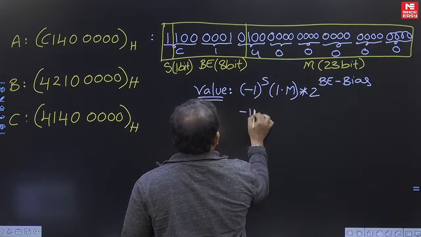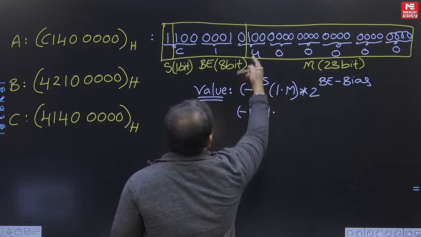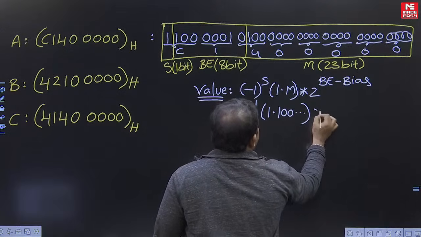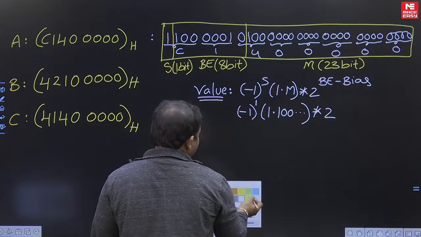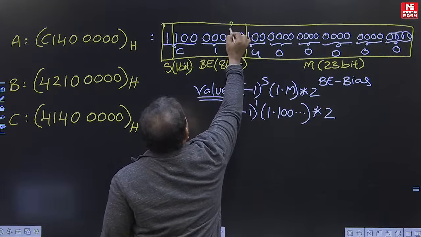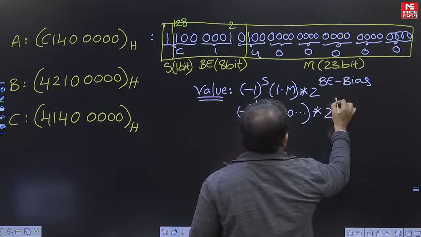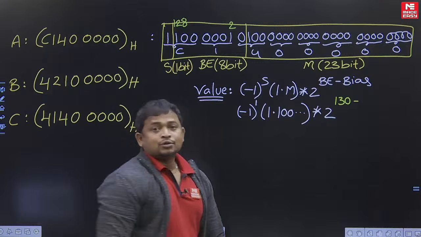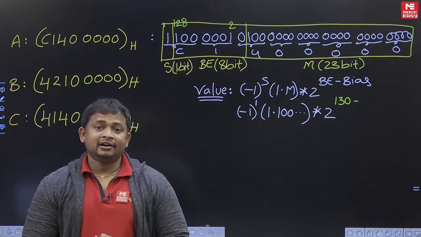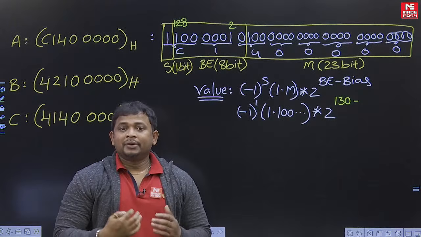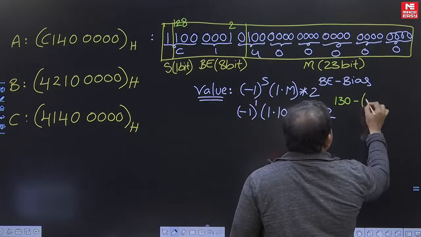This is the value. So minus 1 to the power of, in place of sign 1 is there, so 1.m100 and so on into 2 to the power of BE. What is the biased exponent value? Take the positional weights, right? This is 1, 2, 4, 8, 16, 32, 64, 128. Okay, so that means 130 minus bias. So bias depends on the BE field. By default 32-bit floating point data maintains the normal bias. Bias of the 32-bit floating point data is plus 127, right? So here 130 minus 127.